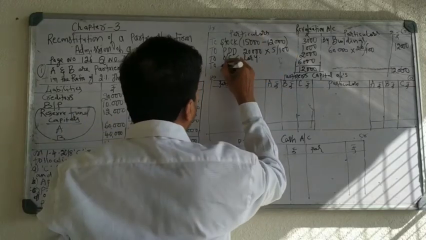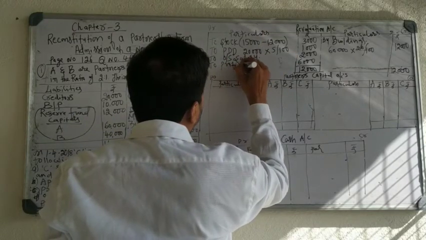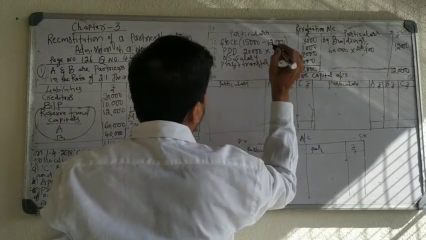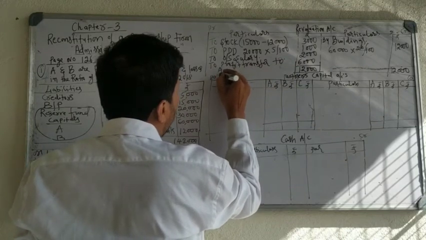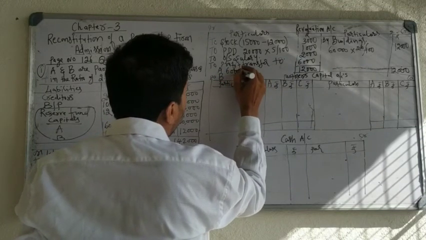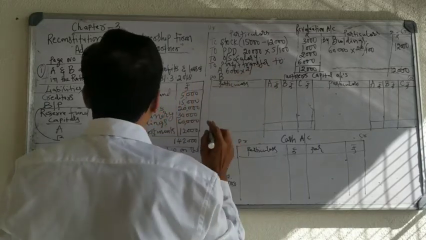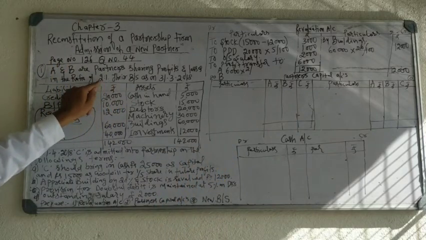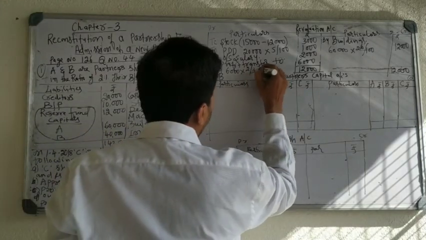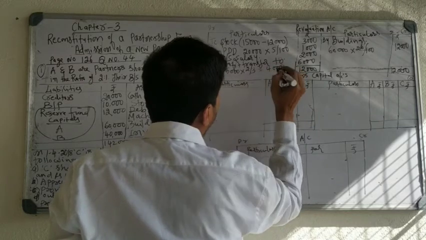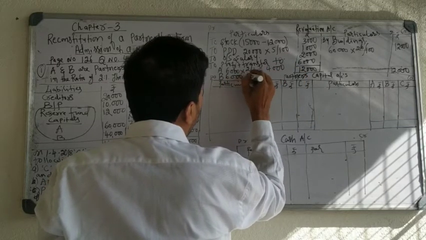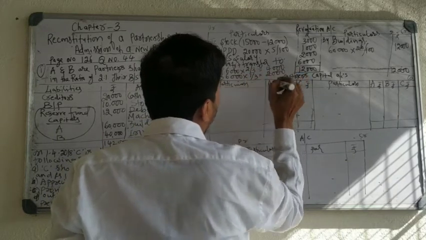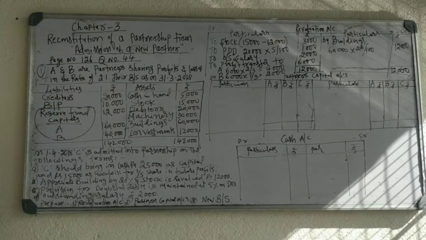This profit is transferred to partners. Transfer to A, B, 6,000 in the ratio of 2:1. A ratio is 2, total 3. 2 by 3 of 6,000 is 4,000. B ratio is 1, total 3, 2,000. So we have completed the revaluation account.